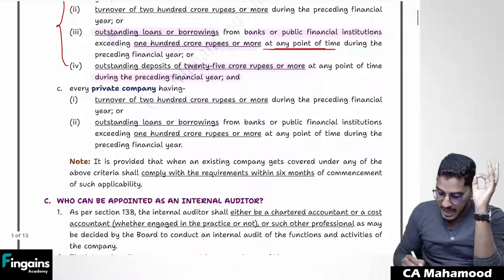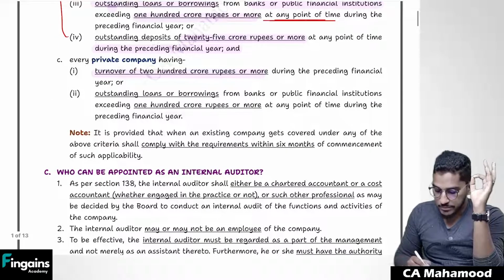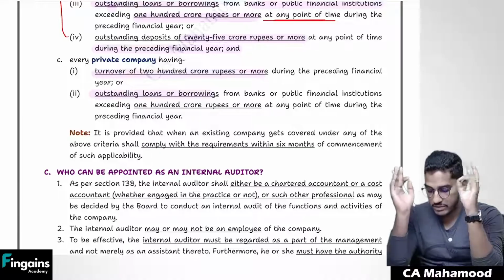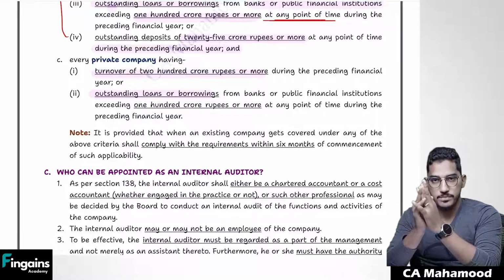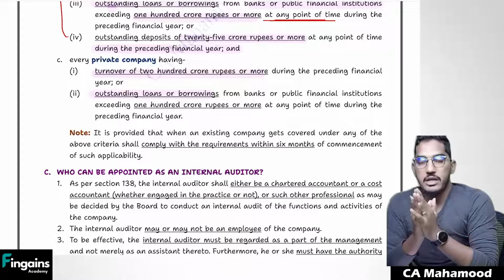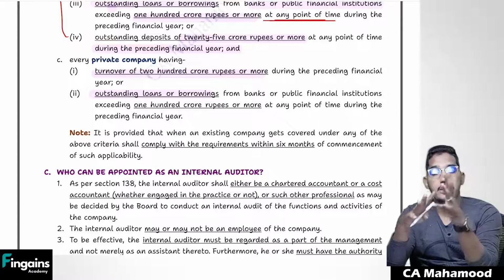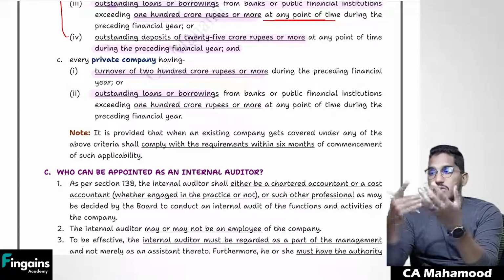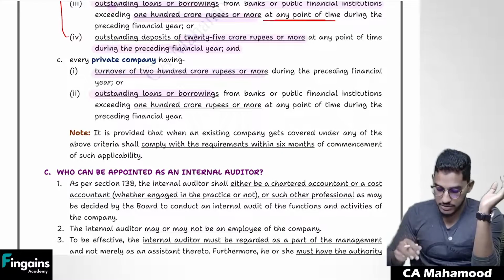So that's what they say. Every private company having turnover of 200 crores or more during the preceding financial year, or if they are having outstanding loans or borrowings from banks or public financial institutions exceeding 100 crores or more. So this is the applicability criteria. Any company which fulfills this criteria is required to mandatorily appoint an internal auditor. So what about other entities? That is up to their choice. If they want, they can appoint. If they don't want, they need not appoint.